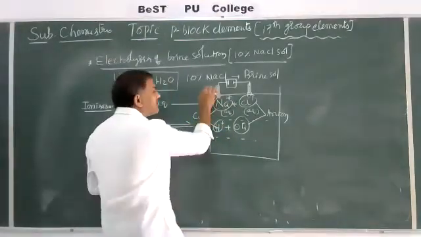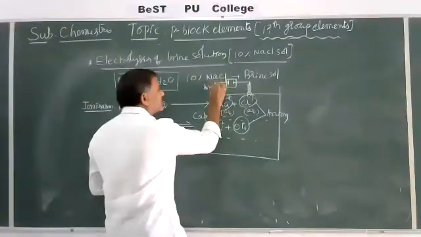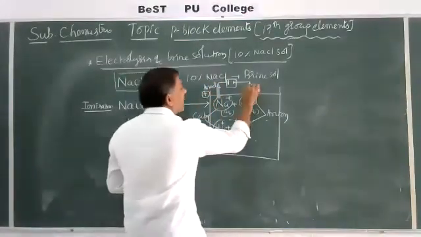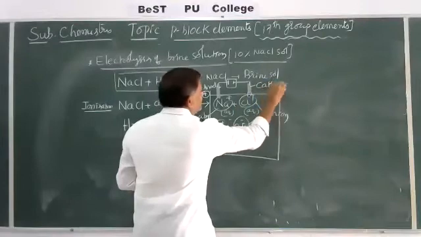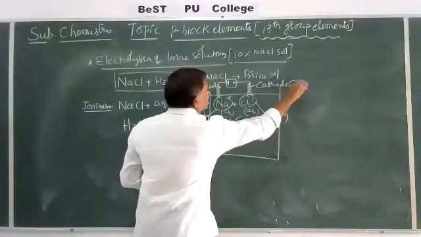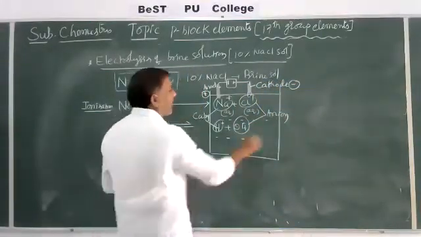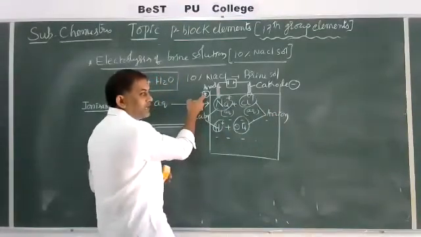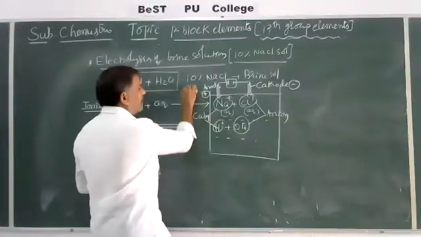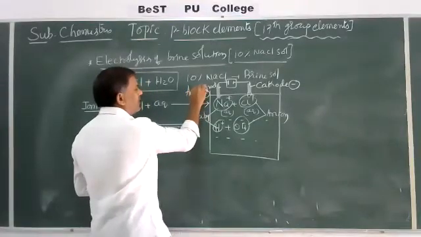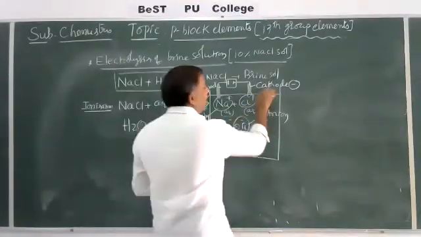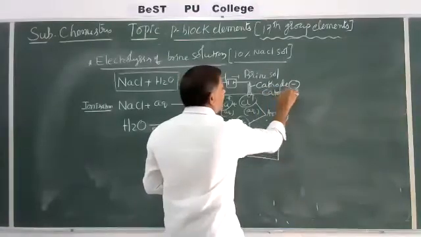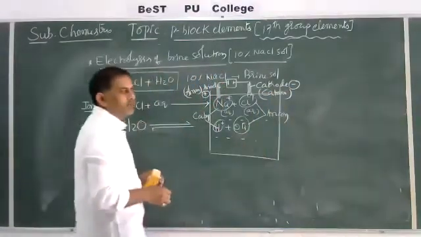Here the anode symbol is plus and the cathode symbol is minus. All anions are attracted towards the anode because the anode symbol is plus, and cations are attracted towards the cathode because the cathode symbol is minus.